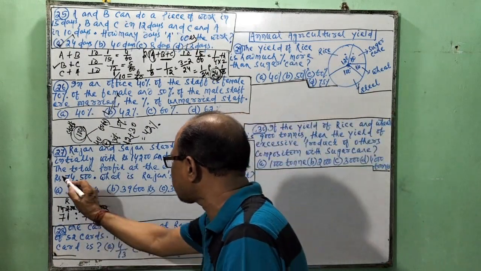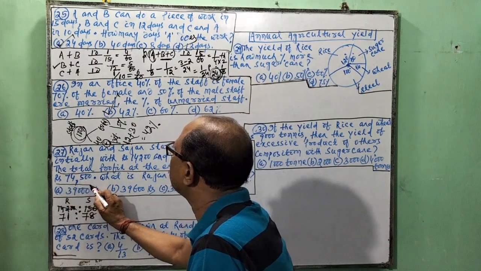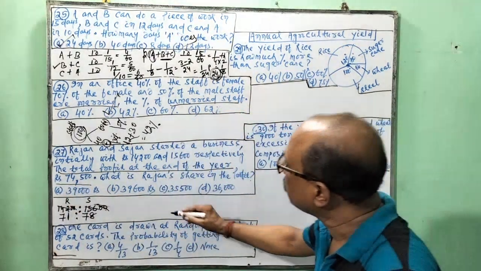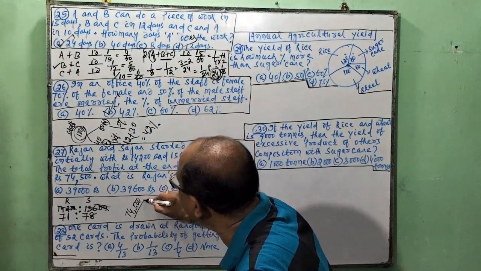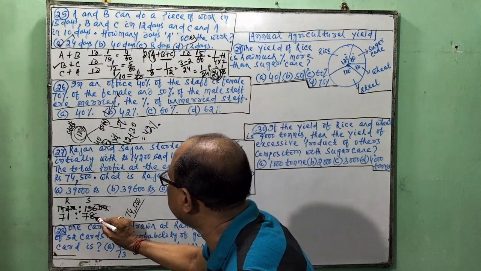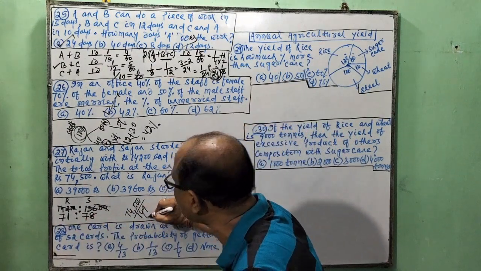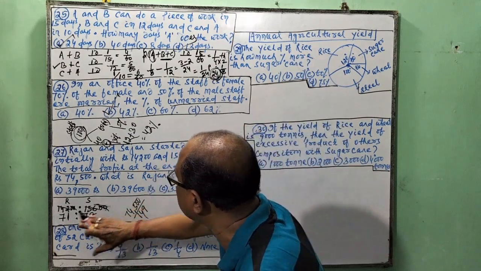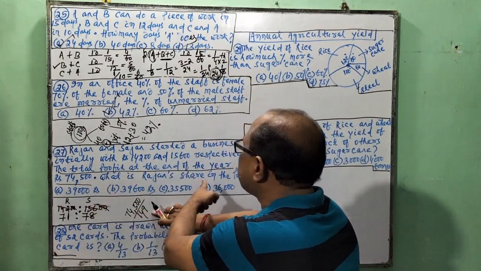But what the question asks is the total profit at the end of the year, rupees 74,500. So 74,500 divided by how many parts? 71 plus 78 is 149 parts. Which part is asked?